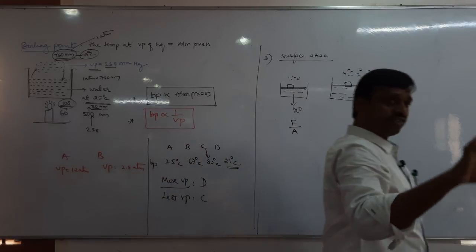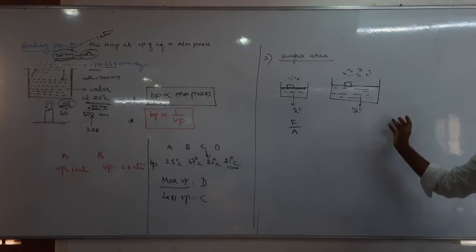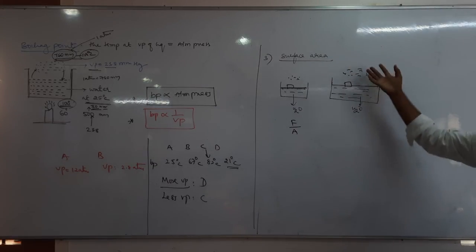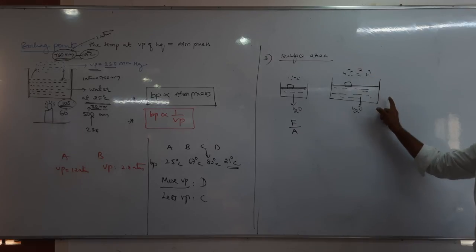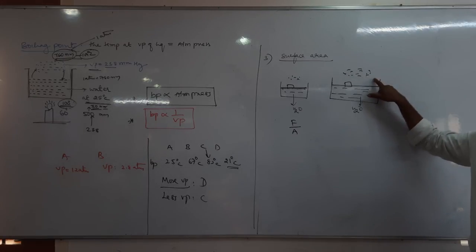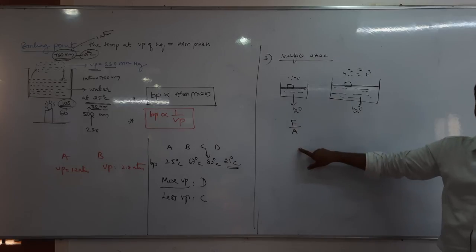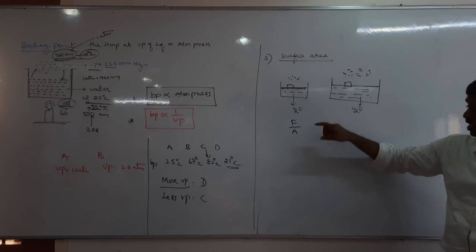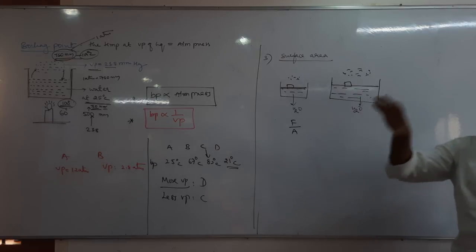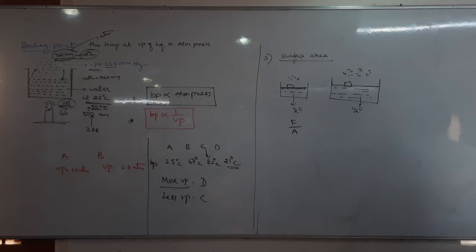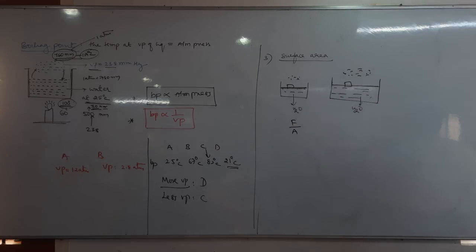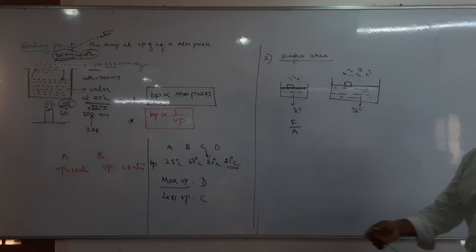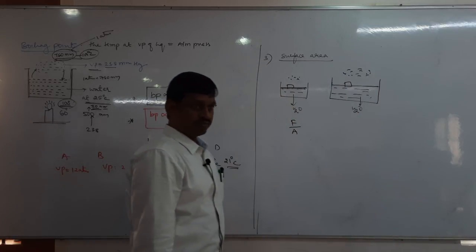Okay, what we generally think is that when surface area increases, vaporization increases. When vaporization increases, obviously vapor pressure is supposed to increase. Of course, vaporization increases, and vapor molecules increase. But what is pressure? Force per unit area, right? The force exerted by the gas per unit area will be the same. So when surface area increases, the number of molecules increases, but force per unit area will be the same. Therefore, surface area does not affect the vapor pressure, right?